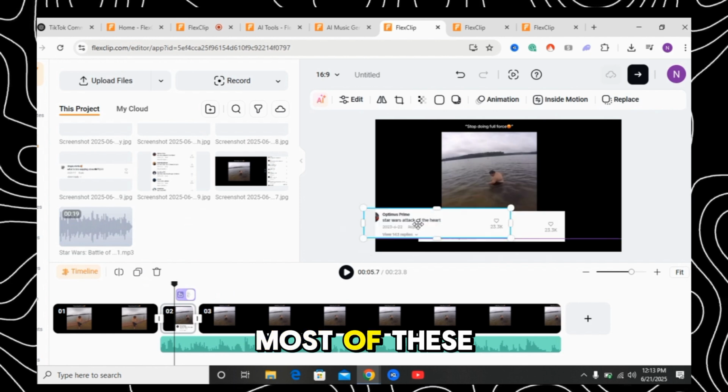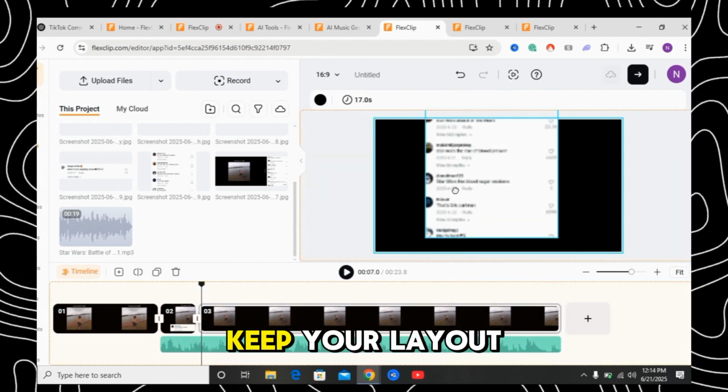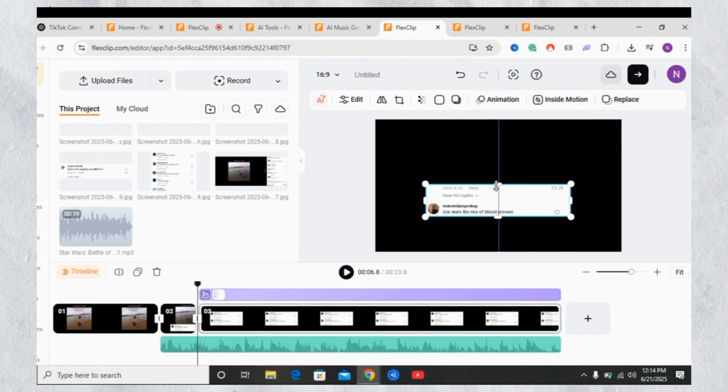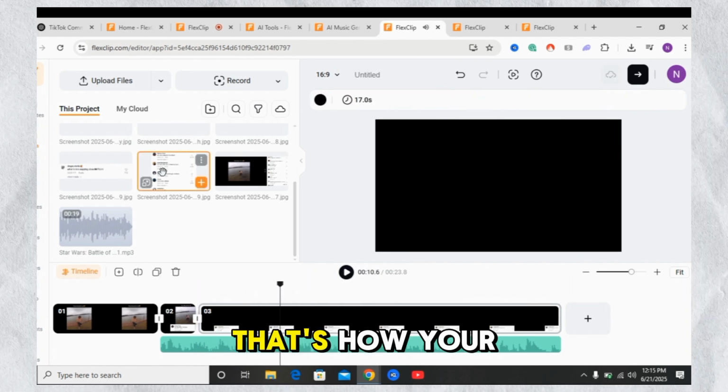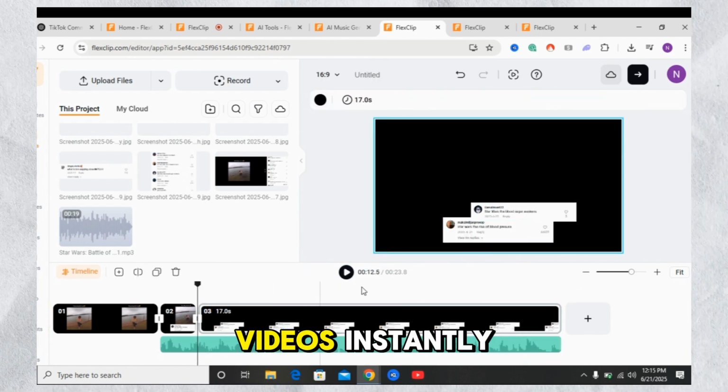Here's the secret most of these channels use consistently. Keep your layout the same in every video. Same fonts, same color scheme, and maybe a tiny watermark of your logo. That's how your audience recognizes your videos instantly.